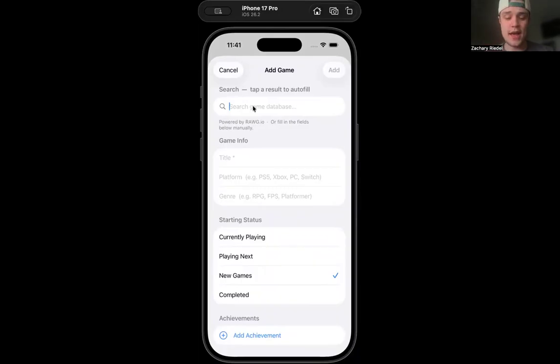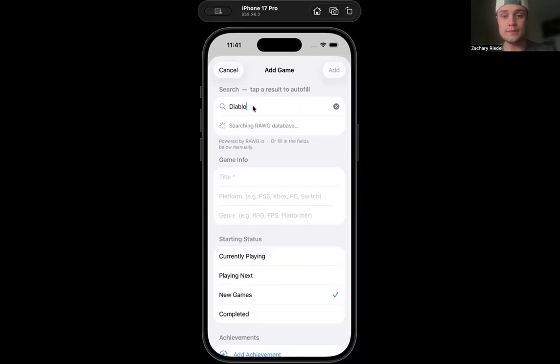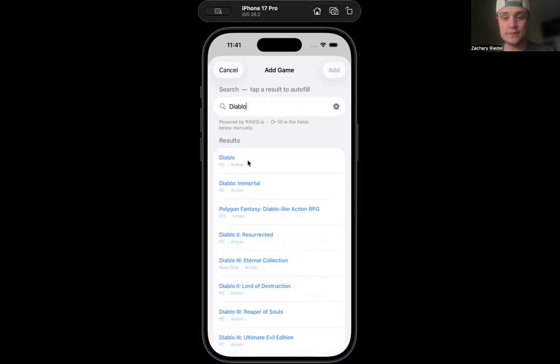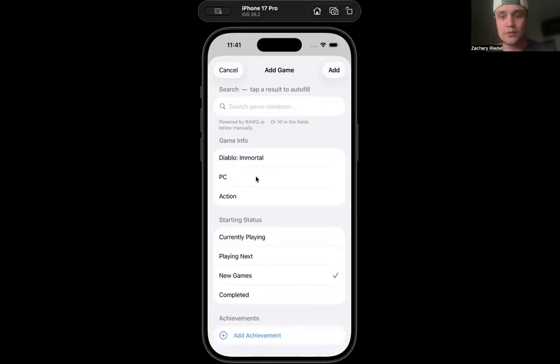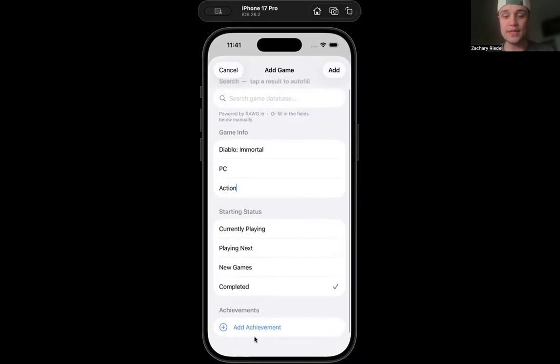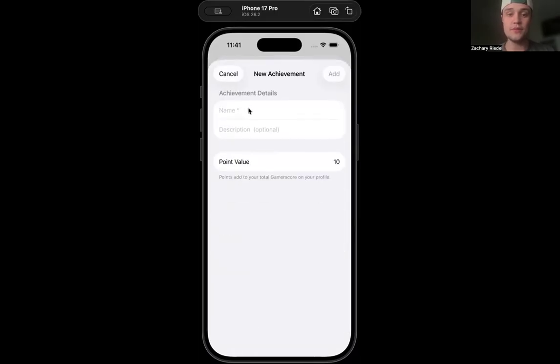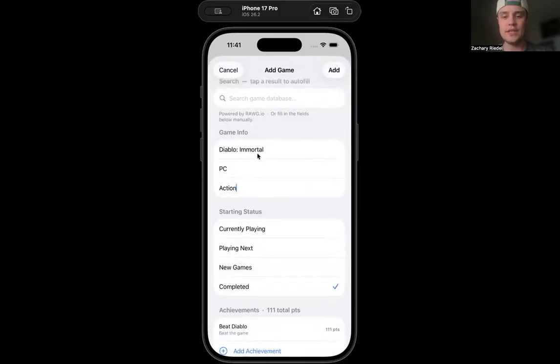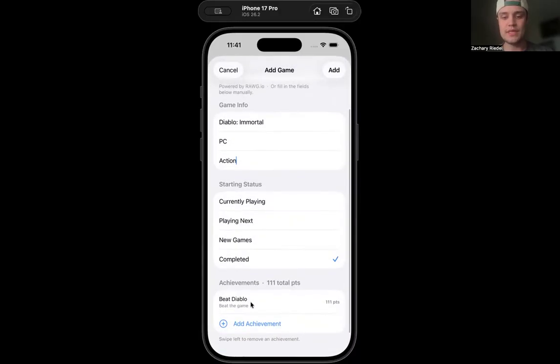We can add, for example, I don't know, Diablo. So it searches the RAWG database, and here we'll do Diablo Immortal. It's a PC game, an action game, and we're going to say we already completed that game, and we'll add an achievement for beat Diablo. Beat the game as the description, and we'll add a point value of 111, just kind of an obscure point value to show that everything is working and functioning within each other. So now we have this achievement added down here.